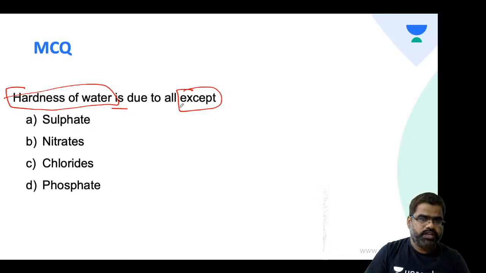No, hardness of water is due to all except this question. If it's chloride, no, it's not chloride. It's phosphate, students. It's phosphate, right? Okay.